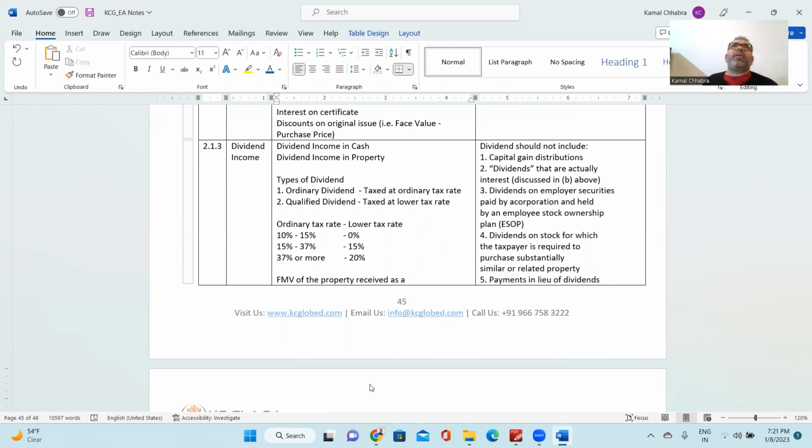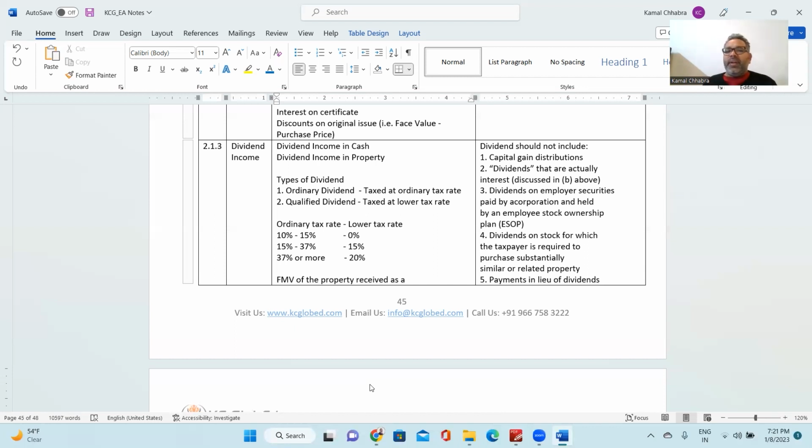For example, you have convertible debentures at the rate of, let's say, 4%. Instead of that 4% interest, you have given a stock dividend to them. So that dividend is not actually a dividend, rather it is an interest. That needs to be considered as interest income, not the dividend income, right?